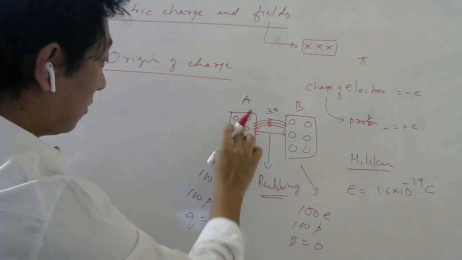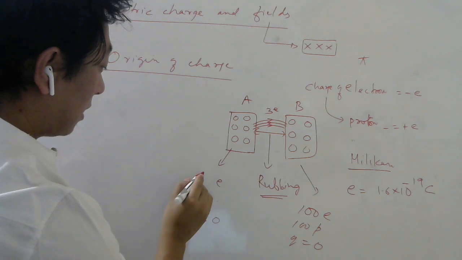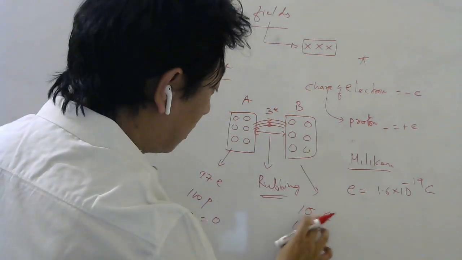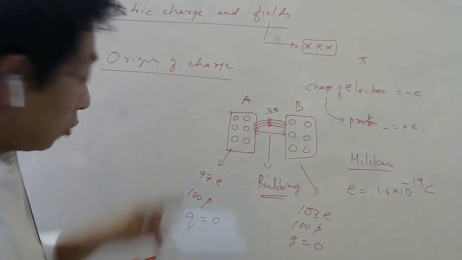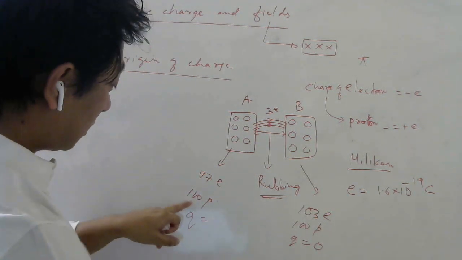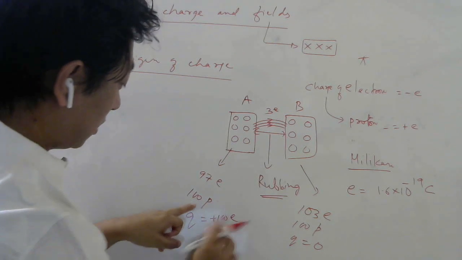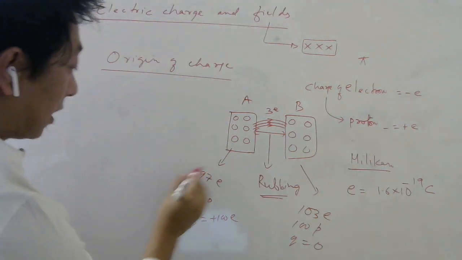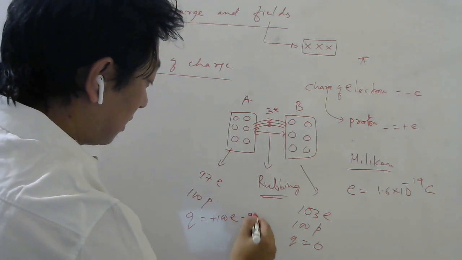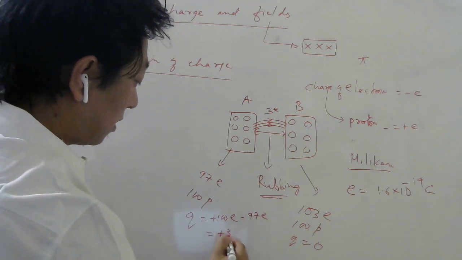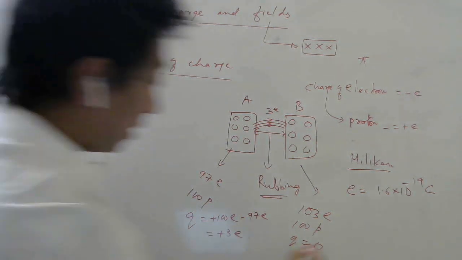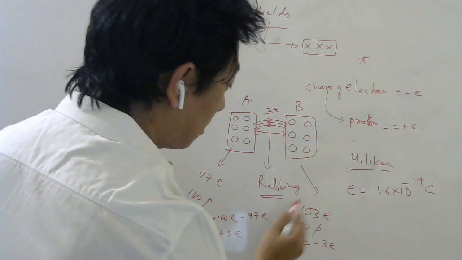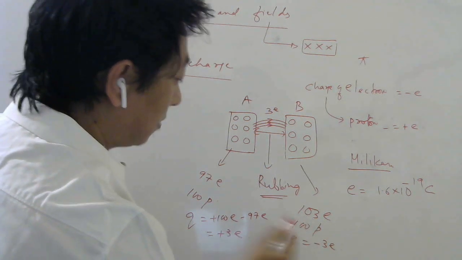Then this will now have 97 electrons only, because 3 electrons got transferred. This will have 103 electrons. So what will be the charge of this now? Plus 100 e, which is the charge of these 100 protons. Remember, the charge of one proton is plus e. The charge of 97 electrons is minus 97 e. That will give you plus 3 e. Similarly, what charge will this have now? Minus 3 e, because this has 103 electrons and 100 protons.